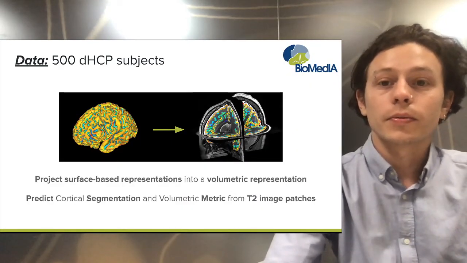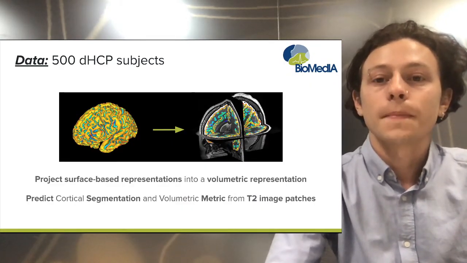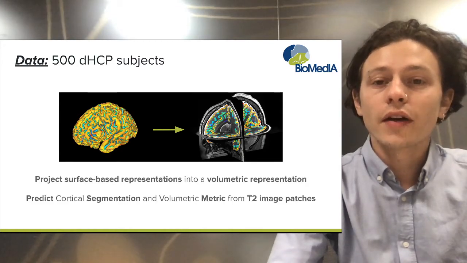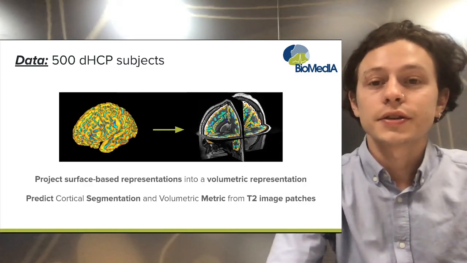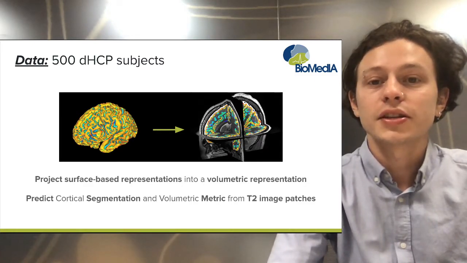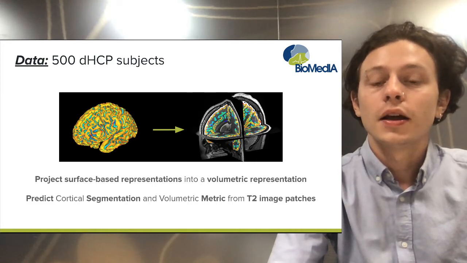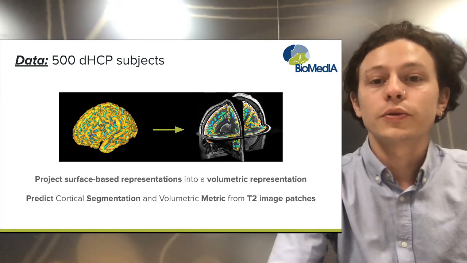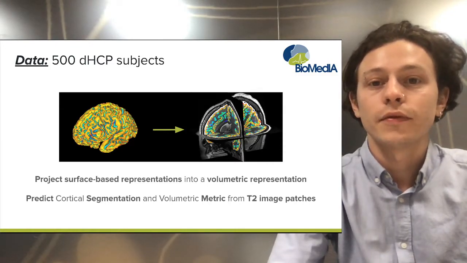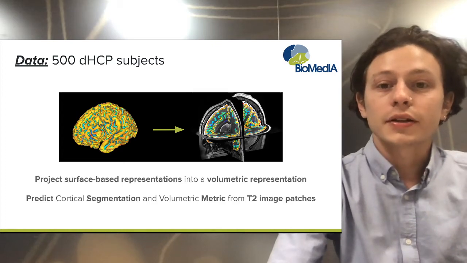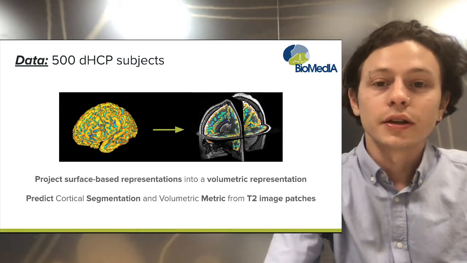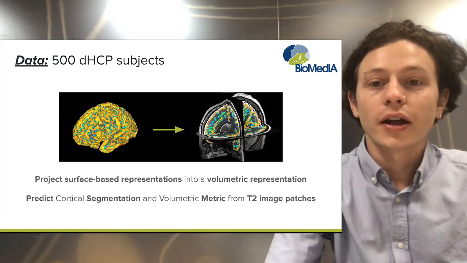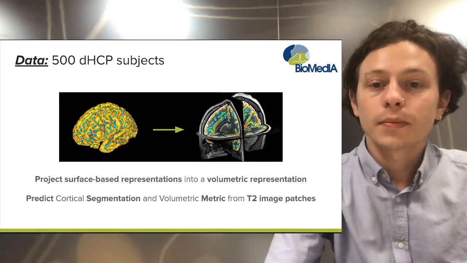Data for this study comes from the Developing Human Connectome project. The study contains 505 subjects aged between 26 and 45 weeks. Tissue segmentations and surface metrics for training are derived from the DHCP surface extraction pipeline. The second, clinical Down syndrome cohort of 26 subjects was collected with a variety of scanning parameters, aged between 32 and 45 weeks. We project surface-based representations of cortical metrics into a volumetric representation using a ribbon constrained method provided by the HCP project pipeline.